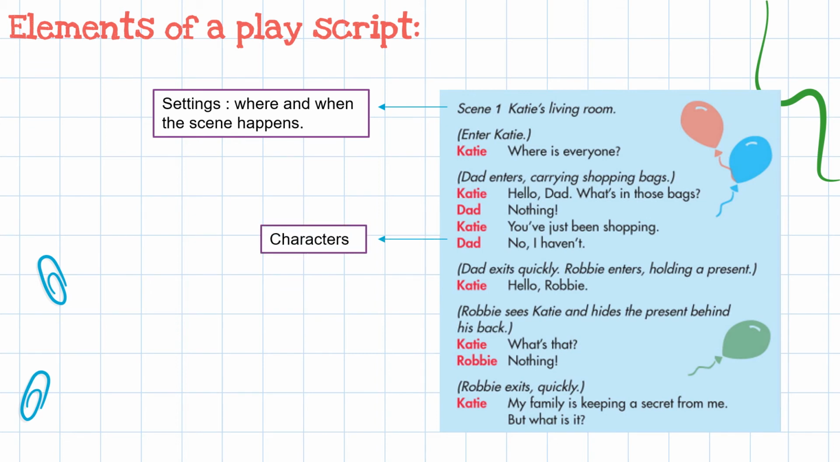Number 2, we have the characters, the person or people who are acting in the play. Number 3, we have the stage directions. These directions are written to the characters so they can know how to move on the stage. So for the elements of a play script, we have to write the settings, when and where the scene happens. We have to write a list of the characters, people who are acting in the play, and also we have to write the stage directions to help the characters know how to move on the stage. Here are the elements of the play script.